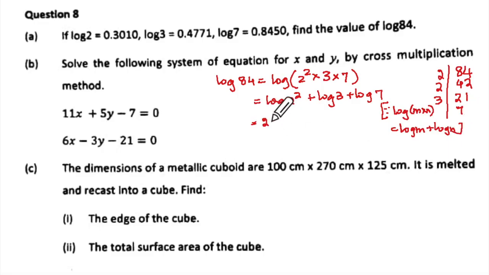This will be equal to 2 log 2 plus log 3, that is 0.4771, plus log 7 is 0.8450.